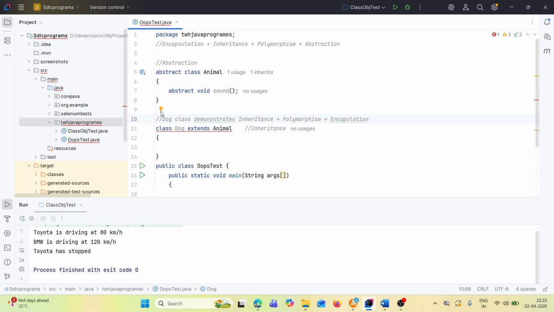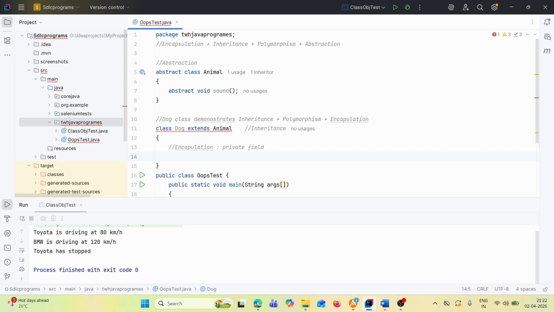Okay, so class Dog extends Animal, right? Then encapsulation means private field. Encapsulation means what? Private field.